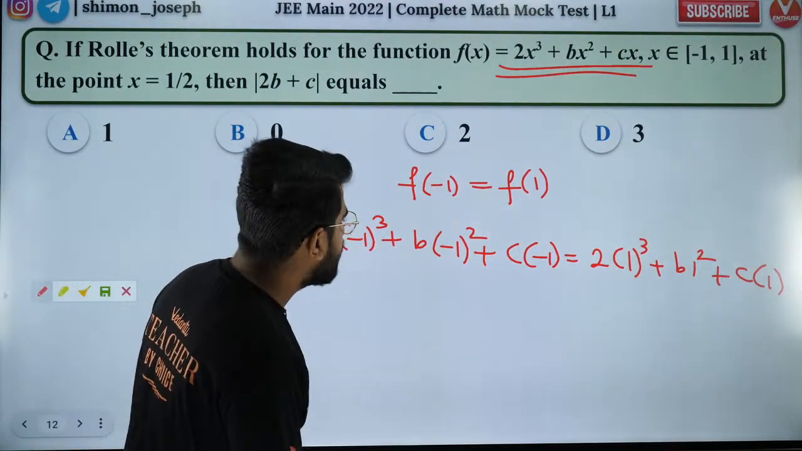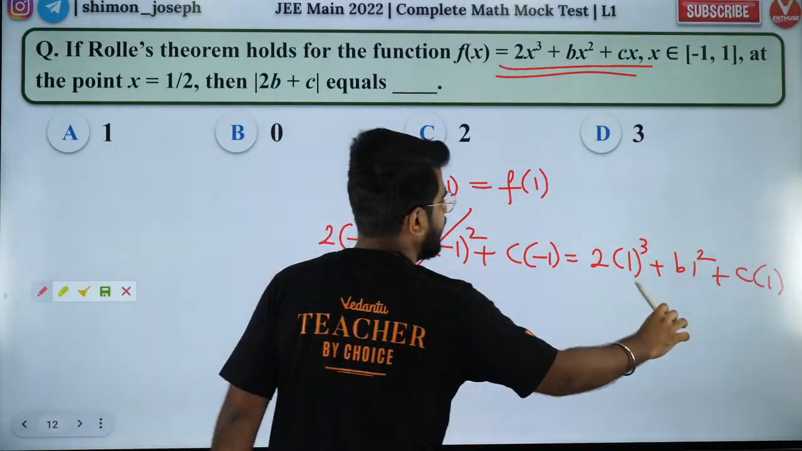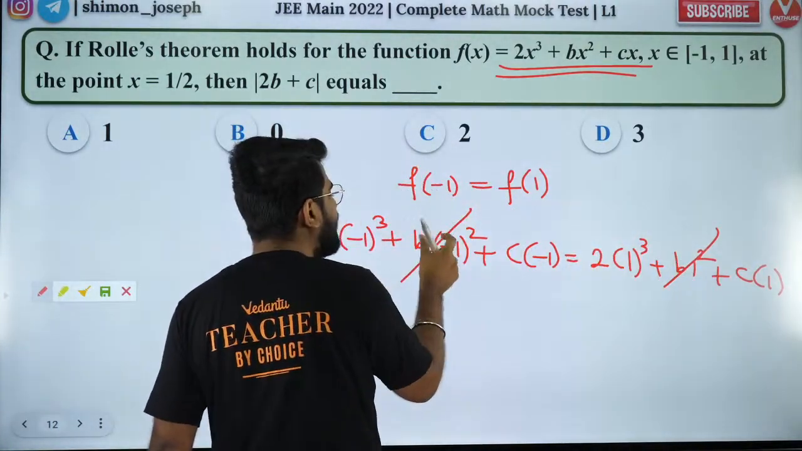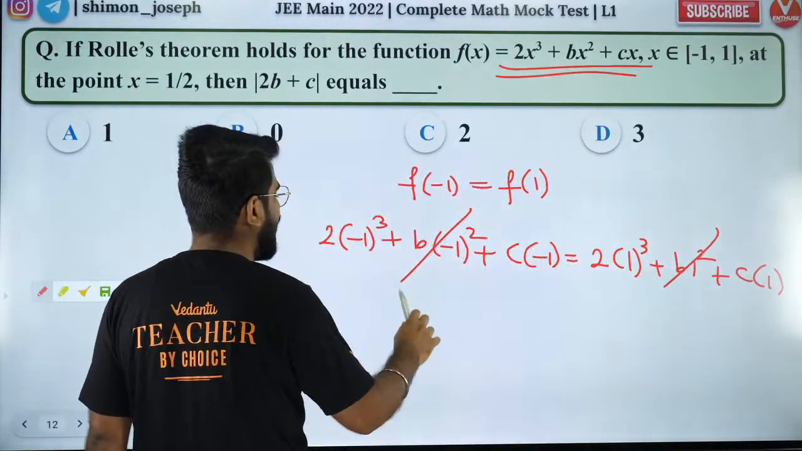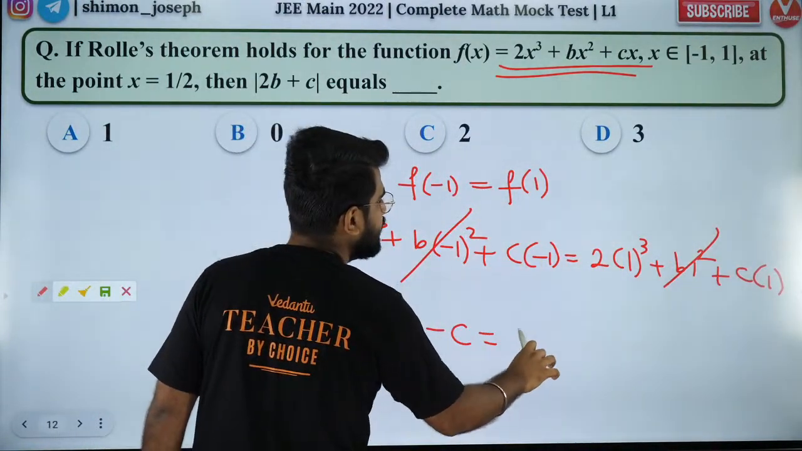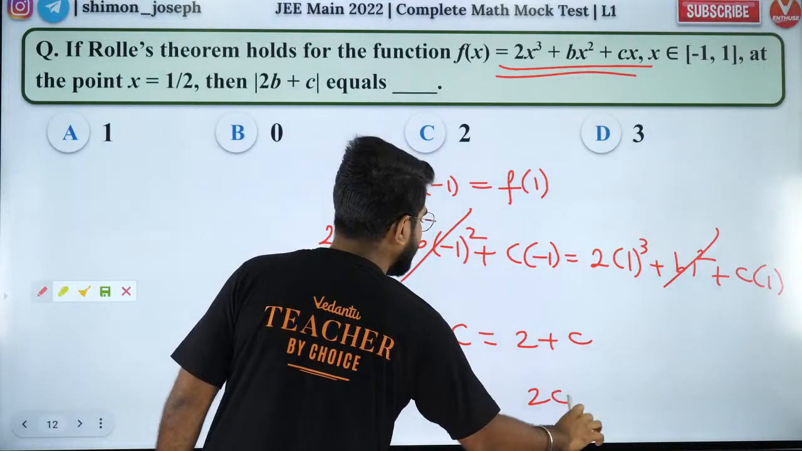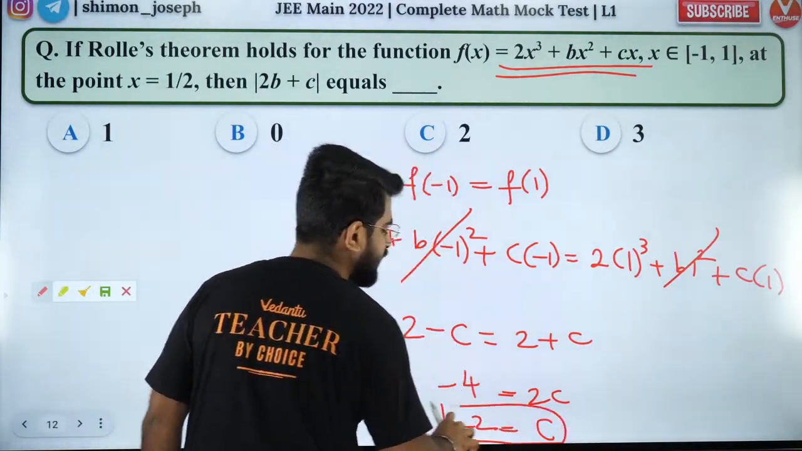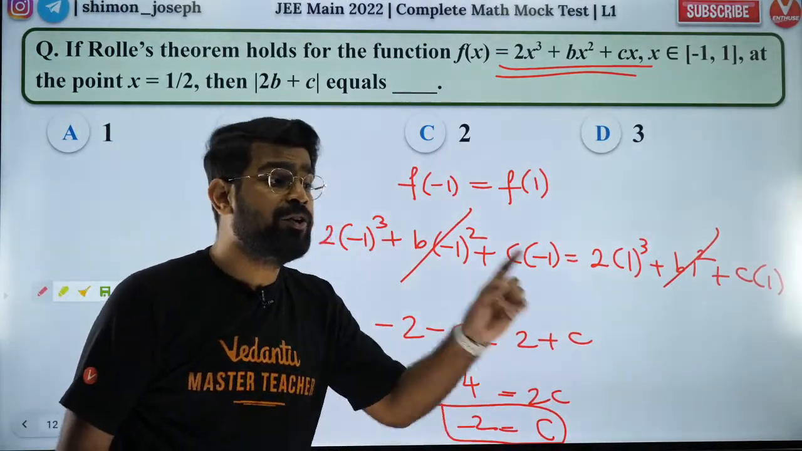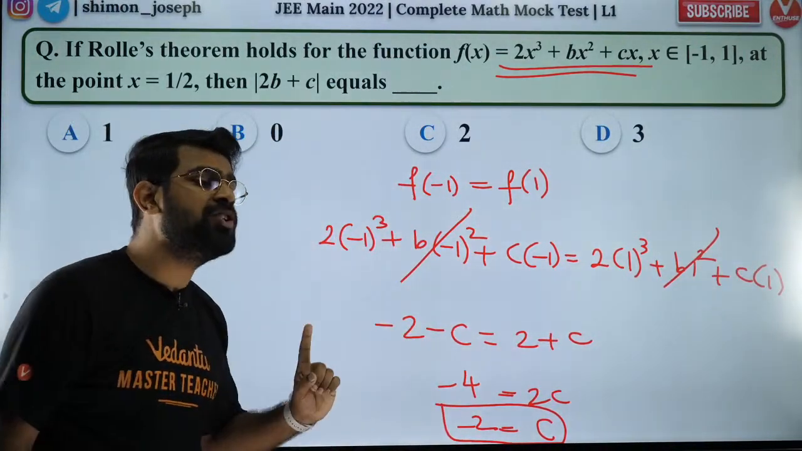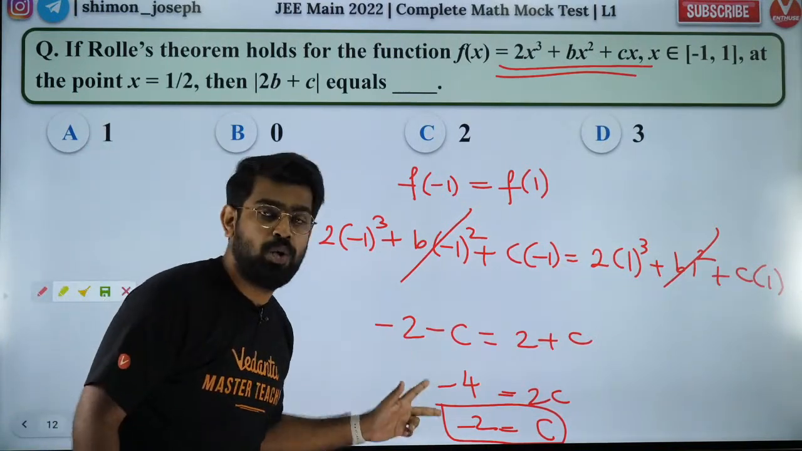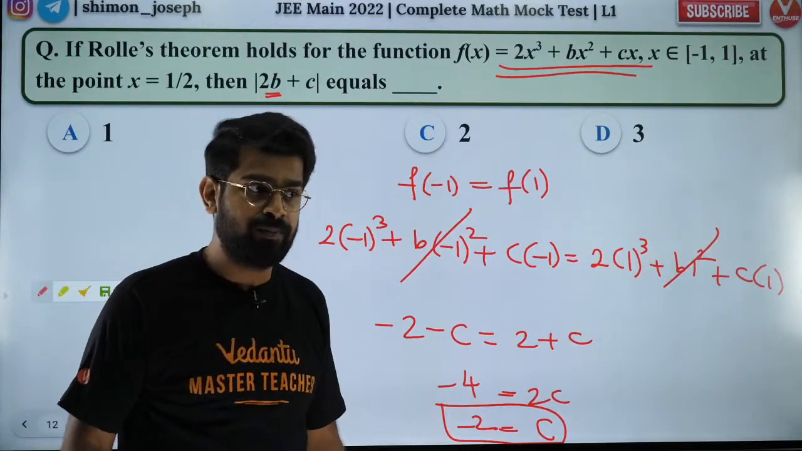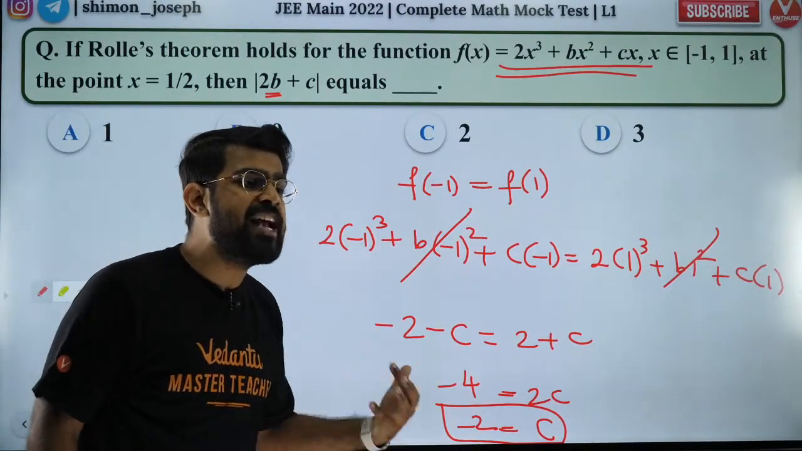So I'm gonna cancel out the b over here and here because minus 1 square is plus 1. Here also plus 1. So b into 1 will get cancelled. So I'll have minus 2 minus c is equal to 2 plus c. So I'll have 2c is equal to minus 4. So c is equal to minus 2. So I got the value of c. Is that right, people? Is that all? No. It is not done yet. Why is it not done yet? Because I just got the value of c. I need to get the value of b as well because only then my question is complete. So how do I get the value of b?